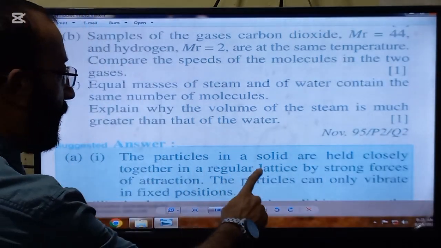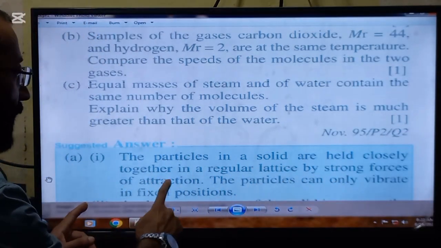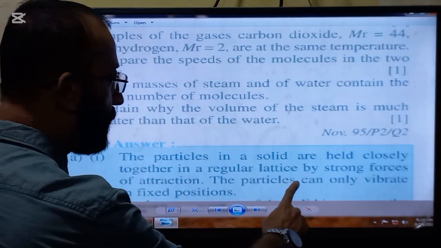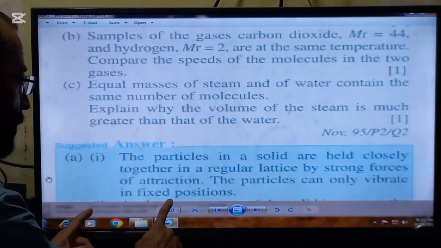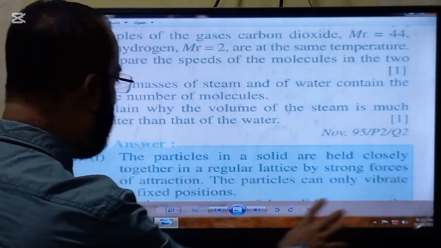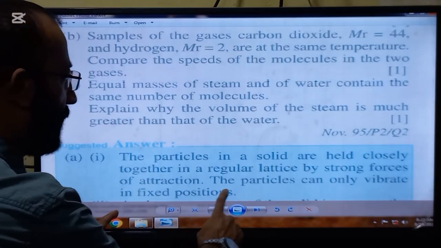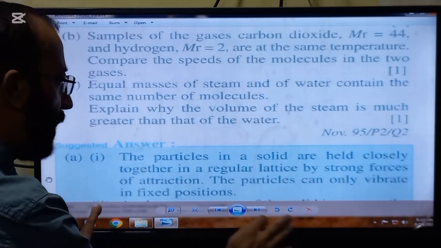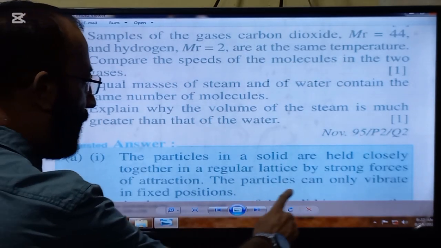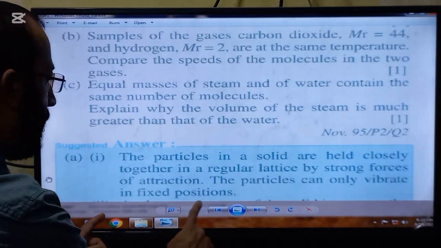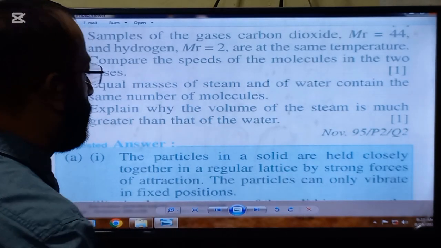The particles in a solid are held closely together in a regular lattice by strong forces of attraction. The particles can only vibrate in fixed positions. This is the second point which you have to write down in the paper. The particles can only vibrate in fixed positions.